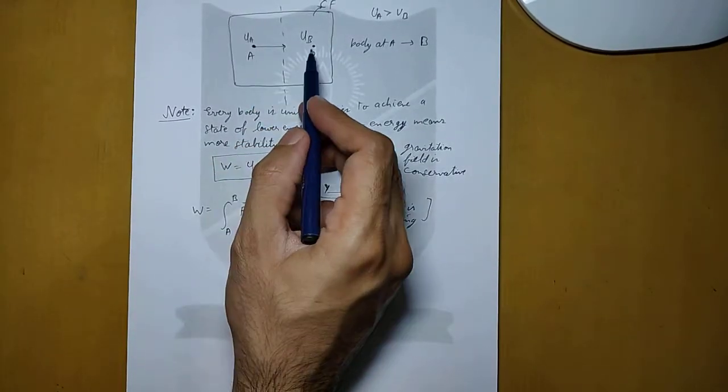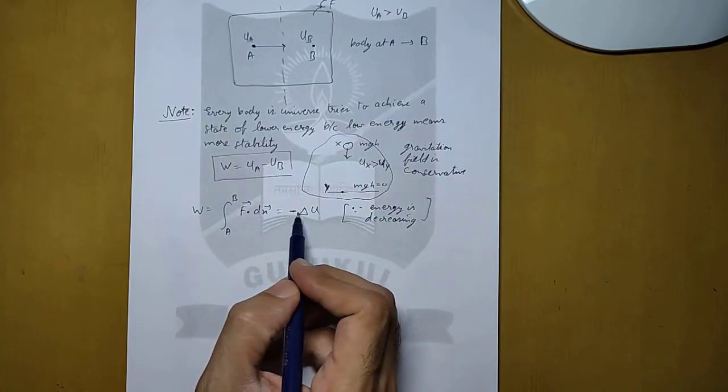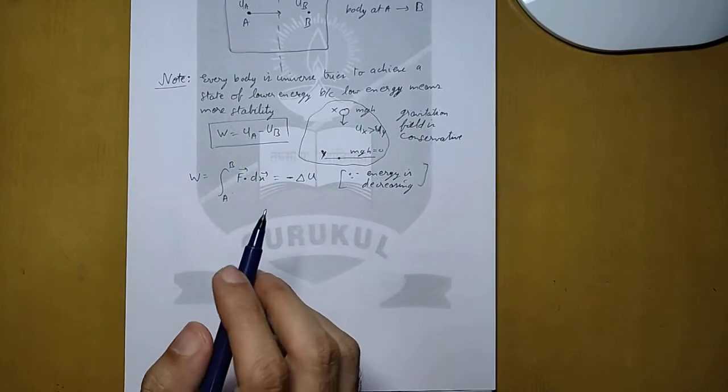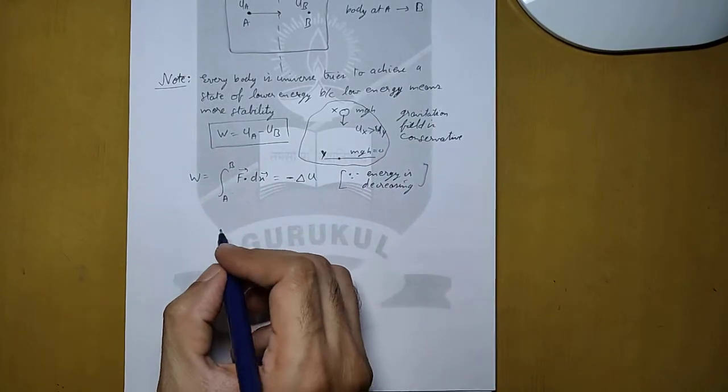When the body is going from A to B, the energy is decreasing. That is why there will be a minus sign if we integrate it from A to B. Now let us apply this same formula on another example.